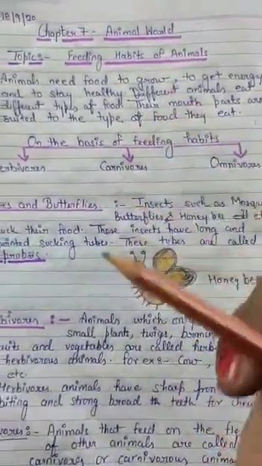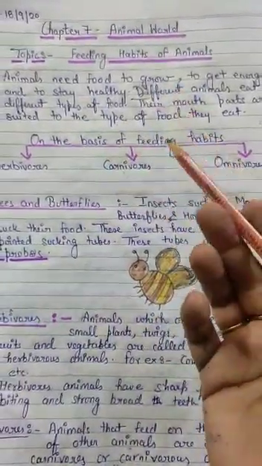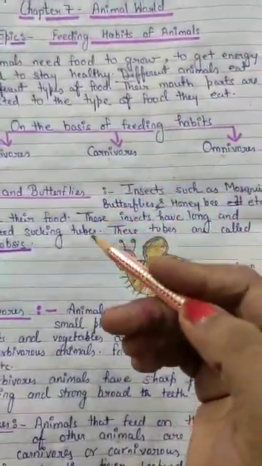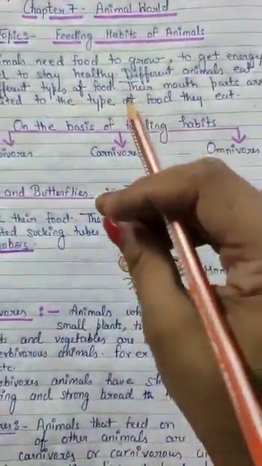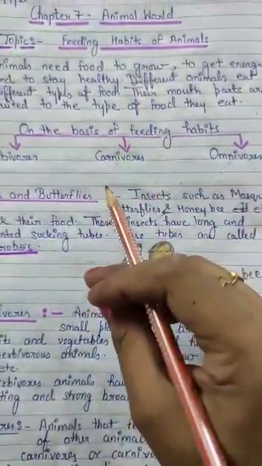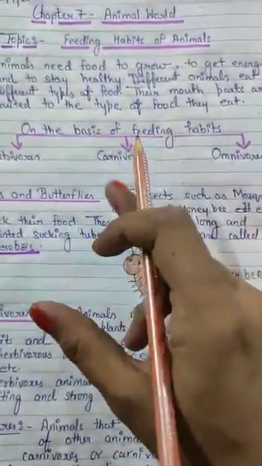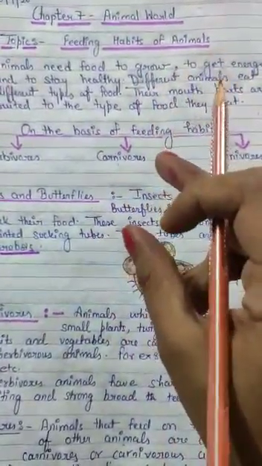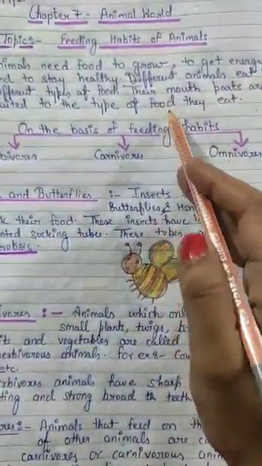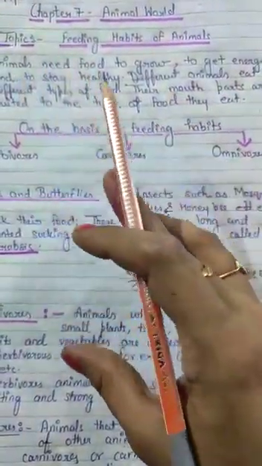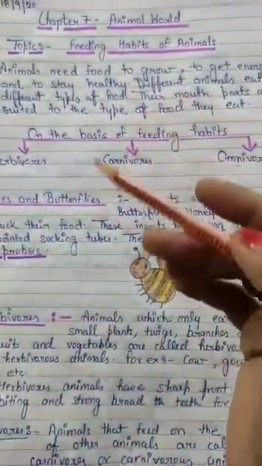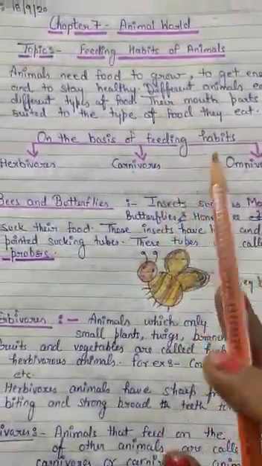What does a cow eat? Cow eats grass, leaves, branches, etc. And what does a lion eat? Lion eats the flesh of other animals. So a lion has to tear the flesh of other animals. He has to chew the bones and body of the other animal. So his teeth are according to it. The front teeth are sharp and curved. But a cow has to chew the grass or branches or leaves, so its teeth are broad in shape. I hope it is clear.